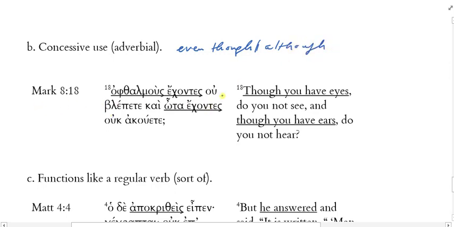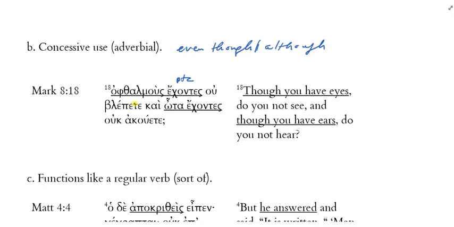So if you look at Mark 8:18, ophthalmous echontes, there's my participle, ou blepete. You do not see, having eyes. So think about that. If you have eyes, should you not see?